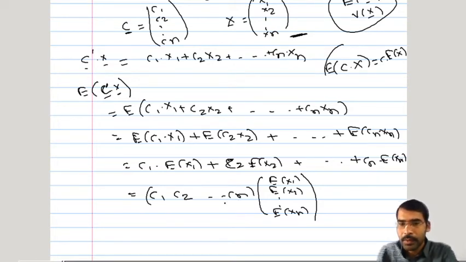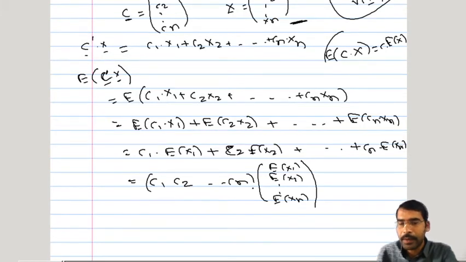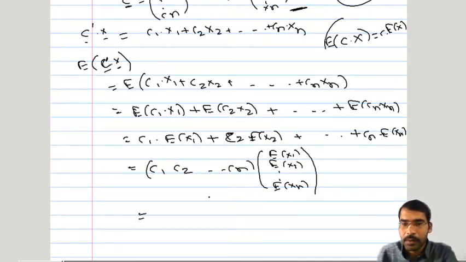So this linear combination we have written in matrix algebra. Now this c1, c2, ..., cn is nothing but c prime, and this expected value of x1, expected value of x2, ..., expected value of xn is nothing but expected value of x bar. So here this c prime has been taken out of the expectation. What we have done here is we have taken c prime out of the expectation.